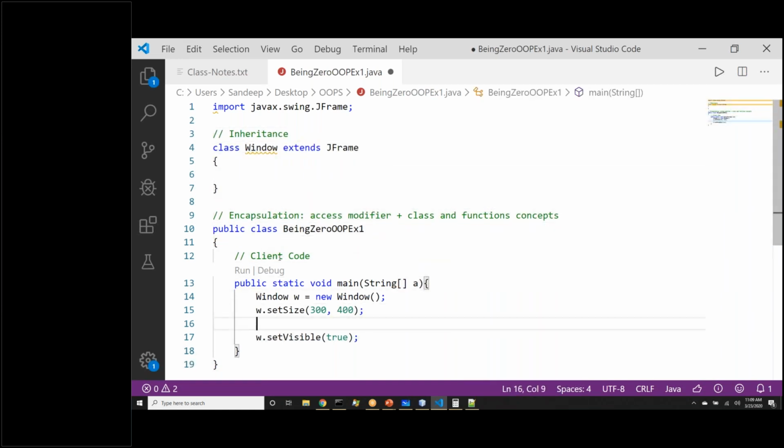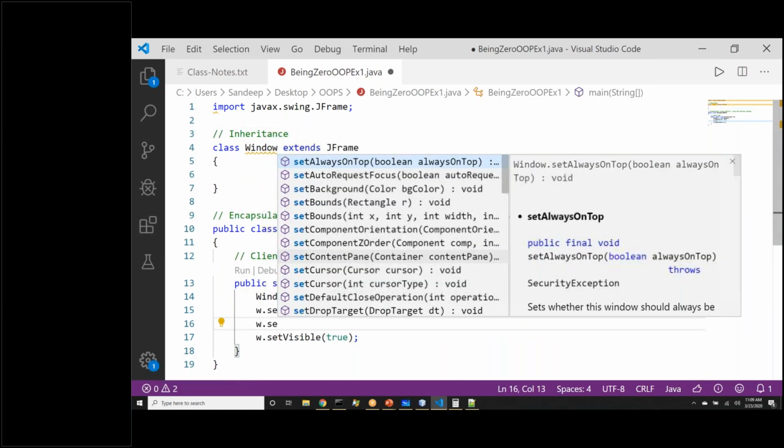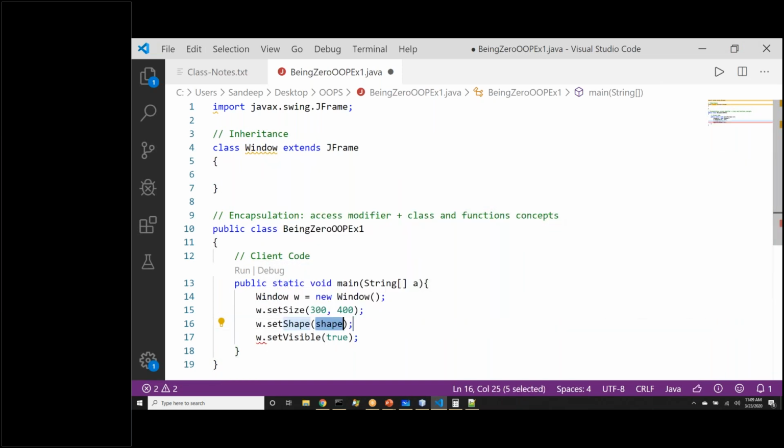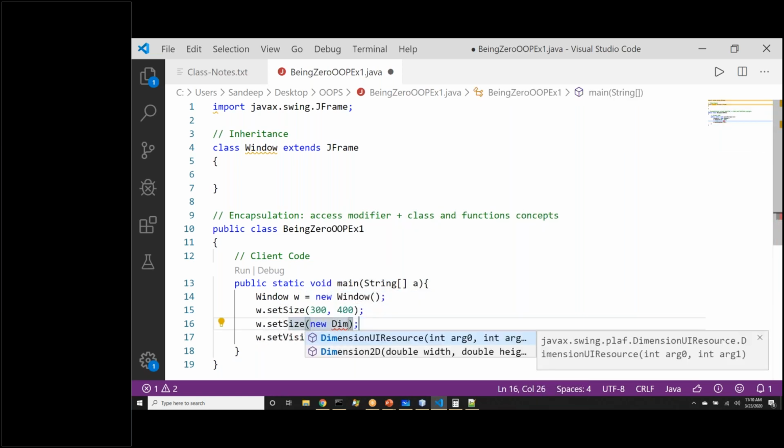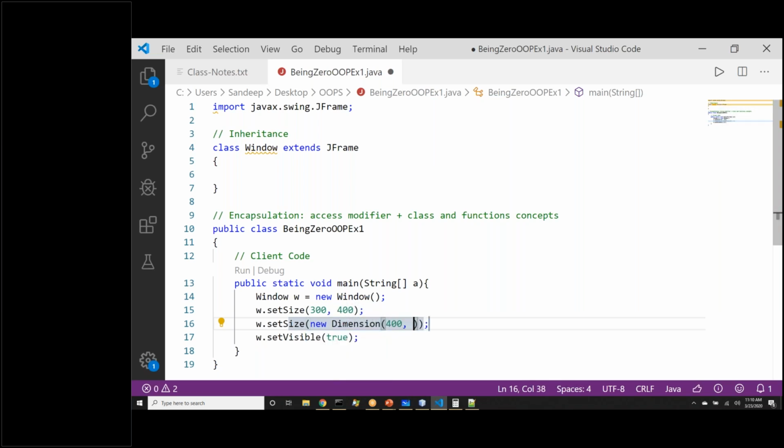Now you also saw that the set size function has another variant which we could have called, set size, where I could have said new Dimension. Dimension is a class, and we could have given a width and a height. Let's say 400, 600. This line of code will also work. Only thing is I just need to import Dimension.